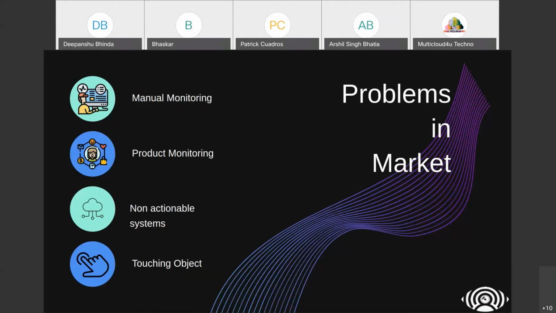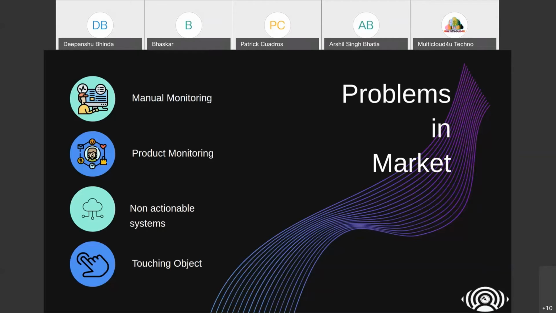The other one is the non-actionable system: when humans find any problem in any area like packaging, we directly call someone. So how AI can help us build this kind of solution.